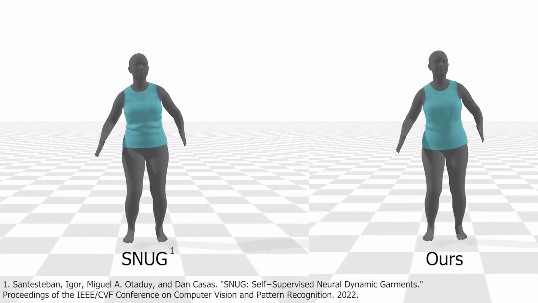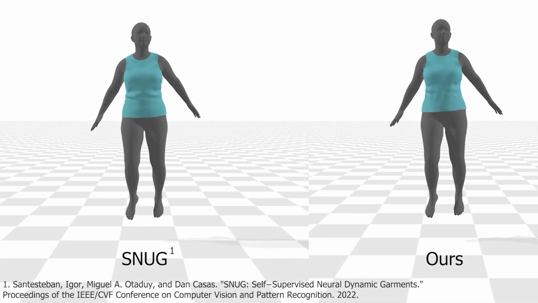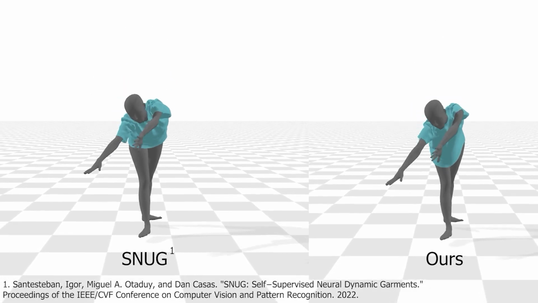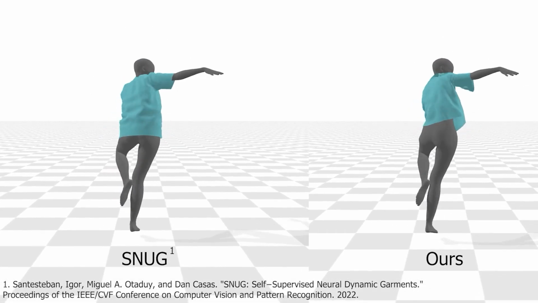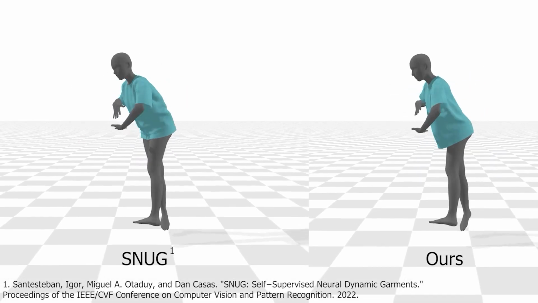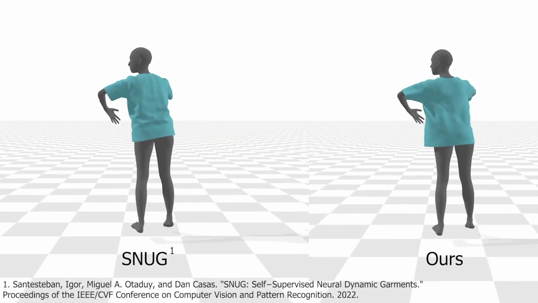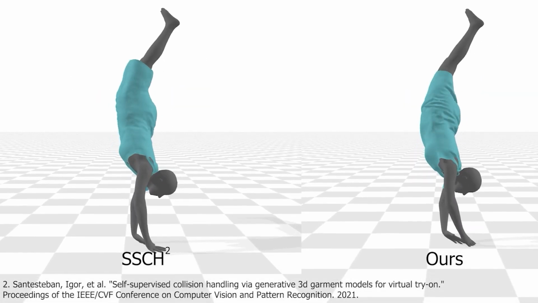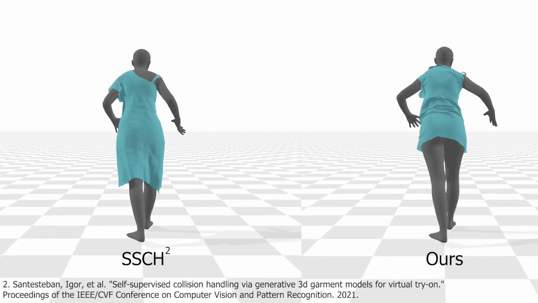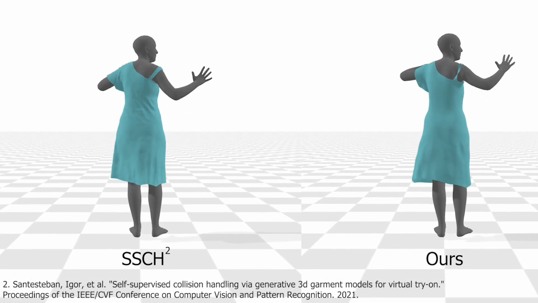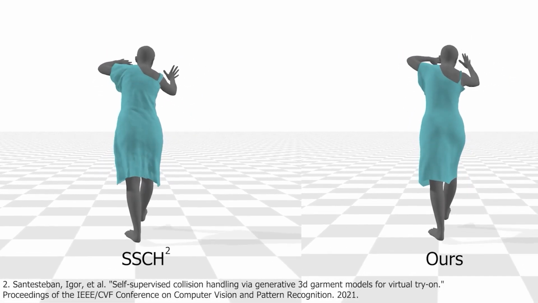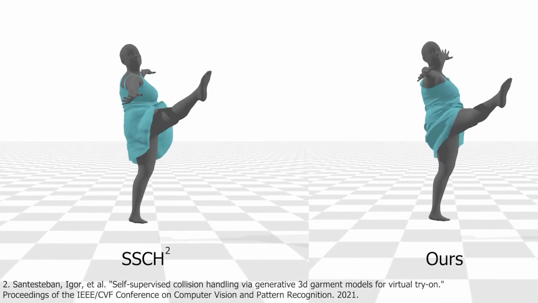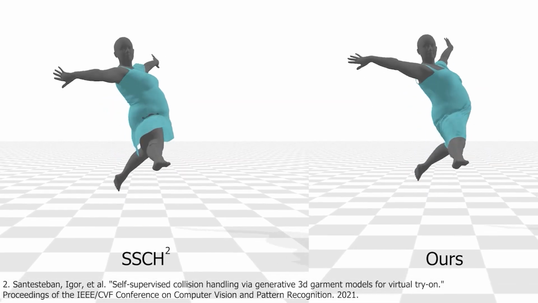We compare our method to state-of-the-art approaches by Santisteban et al. In contrast to these methods, our approach does not rely on linear blend skinning, and hence it's able to better model secondary motions of garments that do not follow the underlying body model closely. For example, the garment falls down under the influence of gravity when the person is upside down. Note that our results are generated with a single network, while the prior methods require training a new model for each garment.